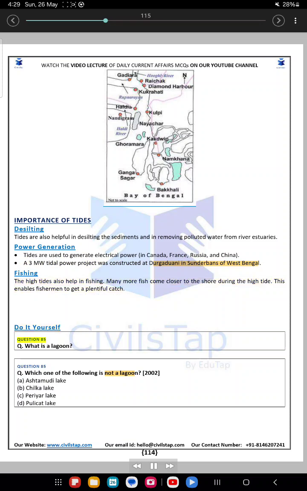Do it yourself. Question 85. What is a lagoon? Question 85. Which one of the following is not a lagoon? 2002. A. Ashtamani Lake. B. Chilka Lake. C. Periya Lake. D. Pulikat Lake.